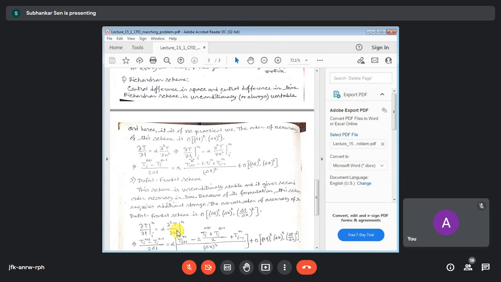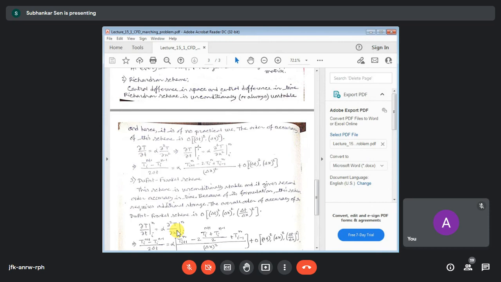We shall discretize this equation at the ith node at the nth time level. When going for central differencing for this time term, you are discretizing at the same ith point, but you use the n plus 1th level and the n minus 1th level, because this is the nth level.